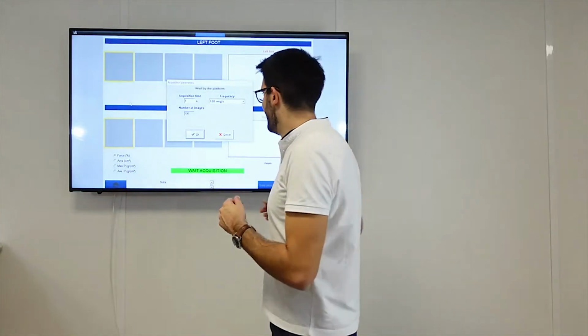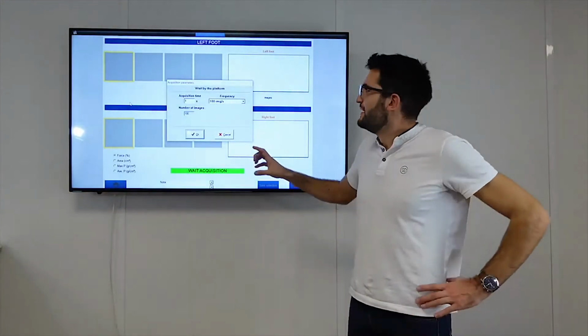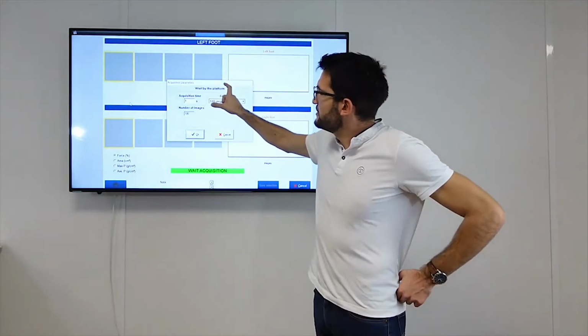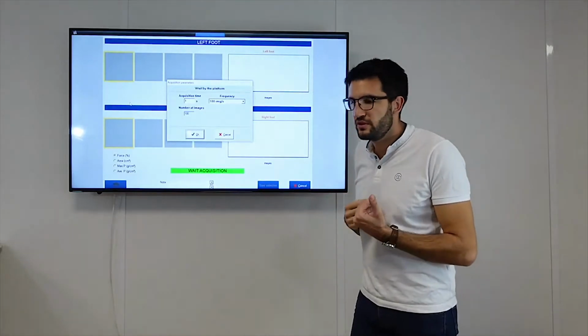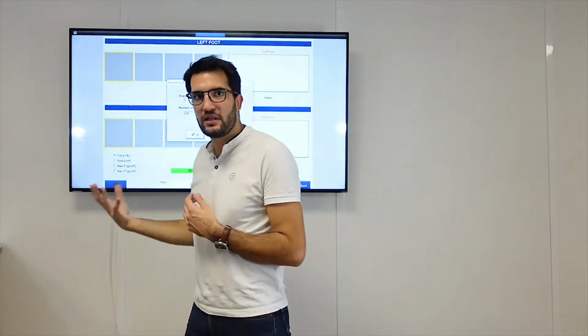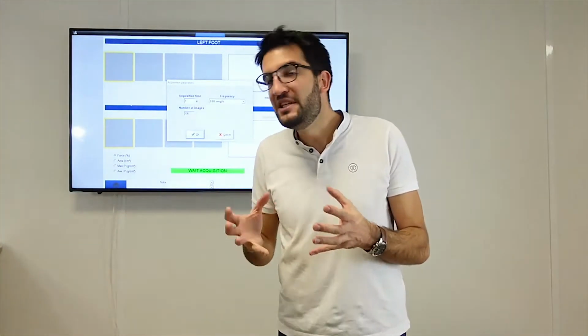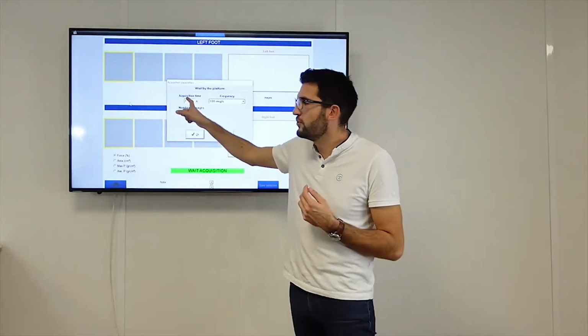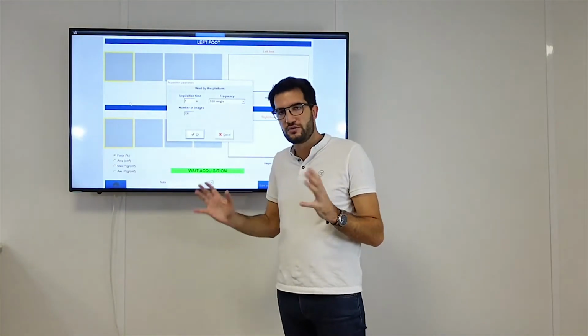Okay, I just wanted to finish the explanation about the acquisition parameters. Why is it only 1 second acquisition time? Because in average, when you walk, one step is less than 1 second. It's 850 milliseconds, so it's never over 1 second. So you can leave the screen like this. You don't have to change it.